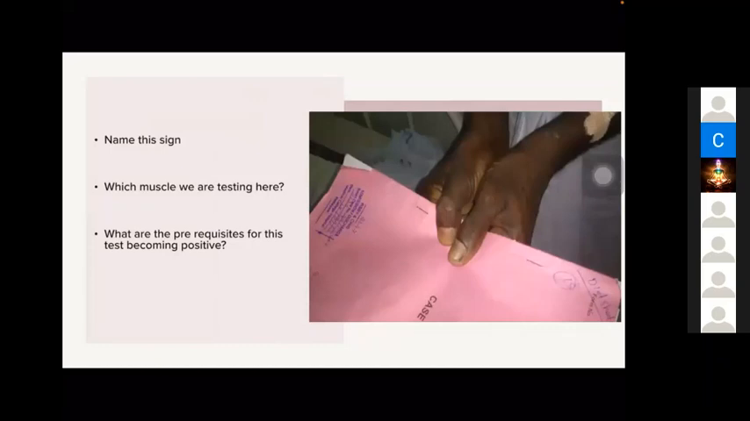I think everybody knows this. Name this sign. I think this is the most important one, with more chance of coming in the exam.